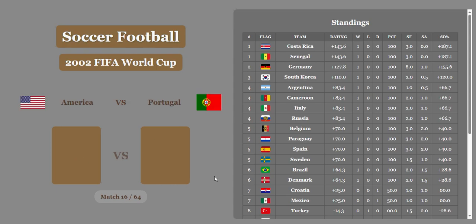Match 16, America versus Portugal. 3-2, America with a huge win. However, economic difference is going to equalize the match at 3-3, but America still not a soccer country, so it's still an impressive result in 7th place,